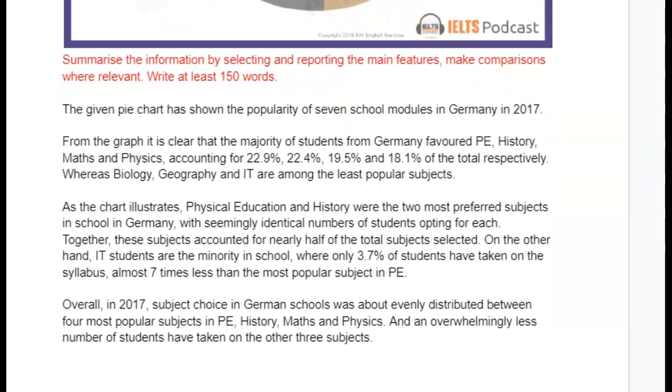Okay, the given pie chart has shown popularity of 7 school modules in Germany in 2017. Okay, I don't like the tense here, has shown. It should be shows. Yeah, just simple present. There's no reason for you to use the past perfect here, and it sounds actually a little strange. So avoid that and just keep it as present simple.